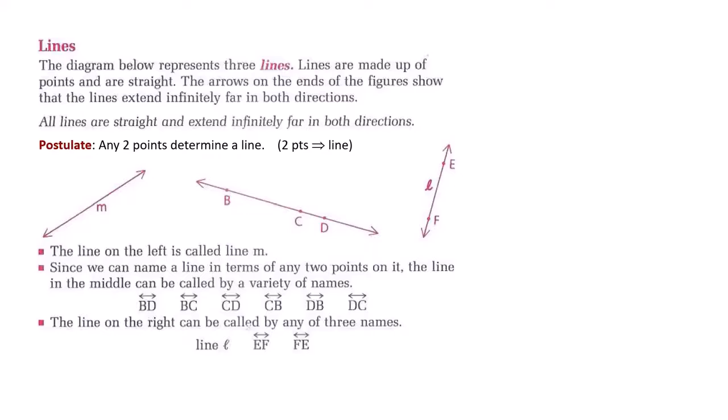In our proof writing next week, we can write this as 2 points implies a line, which could be read, if you have 2 points, then you have a line. Let's take a closer look at this middle diagram, the one containing points B, C, and D. In the list noted in the second bullet, they have 6 different names for that particular line. Notice that they've chosen any 2 points in any combination. Notice in particular the notation above the 2 points. It is imperative that you use the 2 arrows to show that that is actually a line.